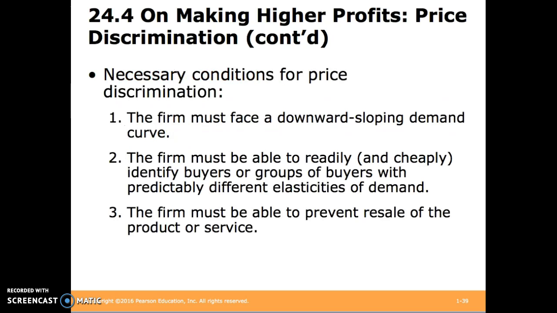Necessary conditions for price discrimination. The firm must face a downward sloping demand curve. The firm must be able to readily and cheaply identify buyers or groups of buyers with predictably different elasticities of demand, and the firm must be able to prevent resale of the product or service.